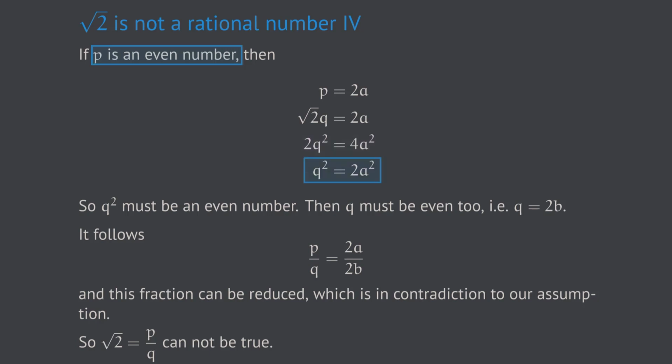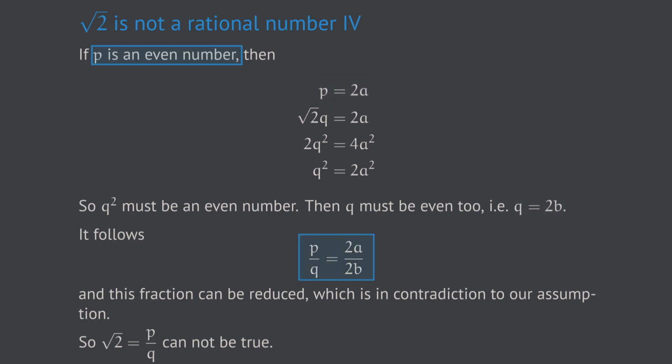But the implication of this last equation is that q squared can be represented as 2 times some other integer number. That means also q squared must be an even number. And using the same argument as we did in the slide before, we conclude that q itself must be also an even number. Consequently, q has the representation as 2 times some integer number b. So what we have found is that p is an even number and that q is an even number too. Altogether, we obtain this final equation.